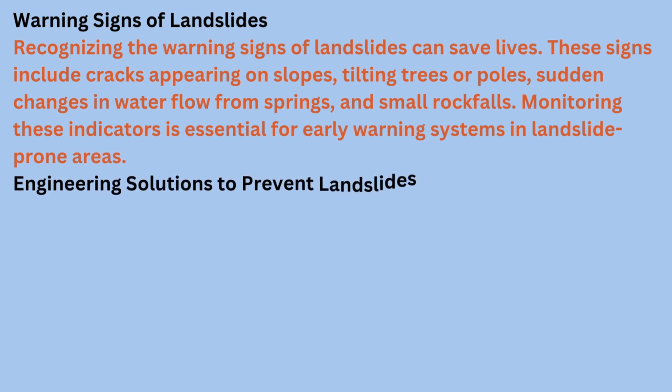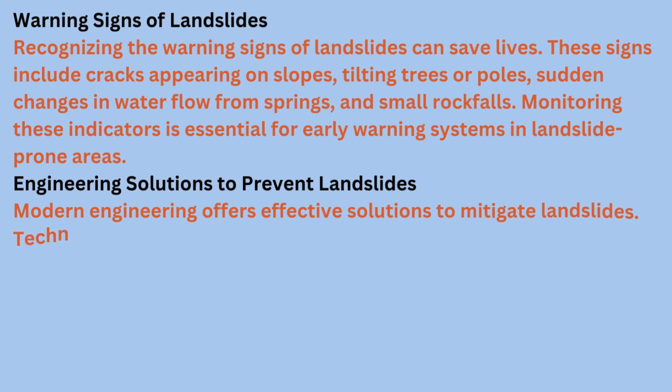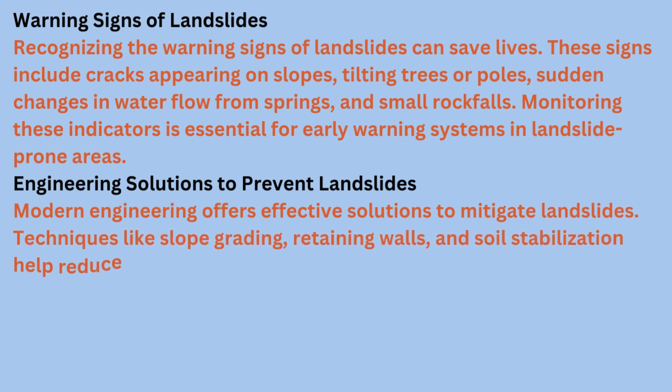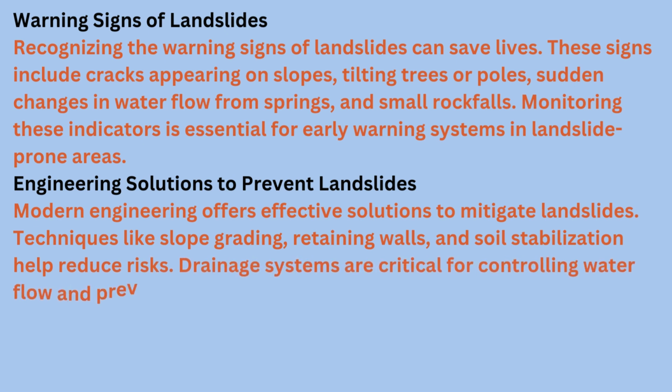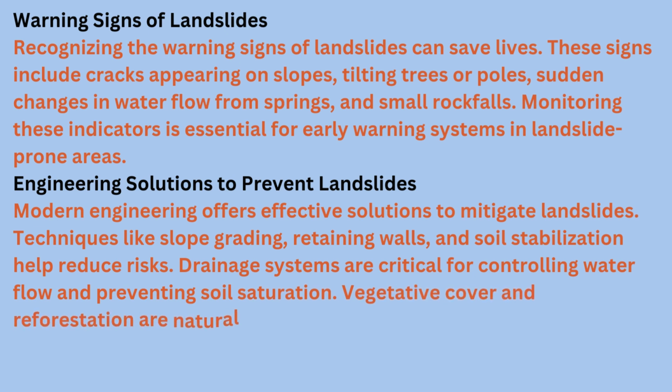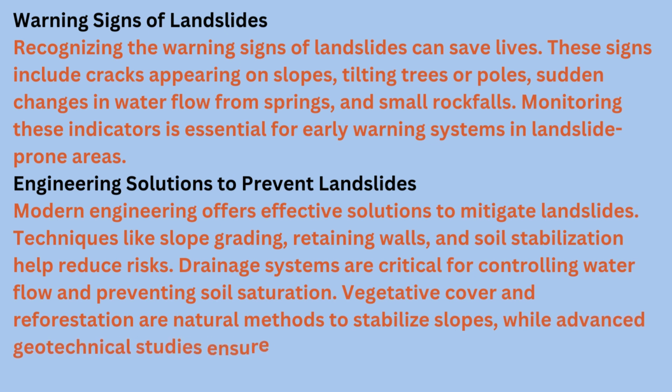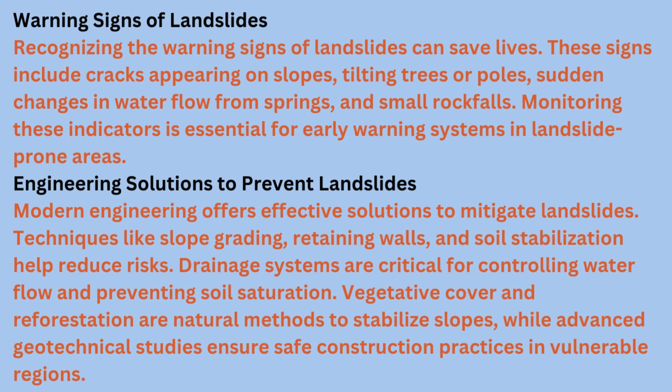Engineering solutions to prevent landslides. Modern engineering offers effective solutions to mitigate landslides. Techniques like slope grading, retaining walls, and soil stabilization help reduce risks. Drainage systems are critical for controlling water flow and preventing soil saturation. Vegetative cover and reforestation are natural methods to stabilize slopes, while advanced geotechnical studies ensure safe construction practices in vulnerable regions.